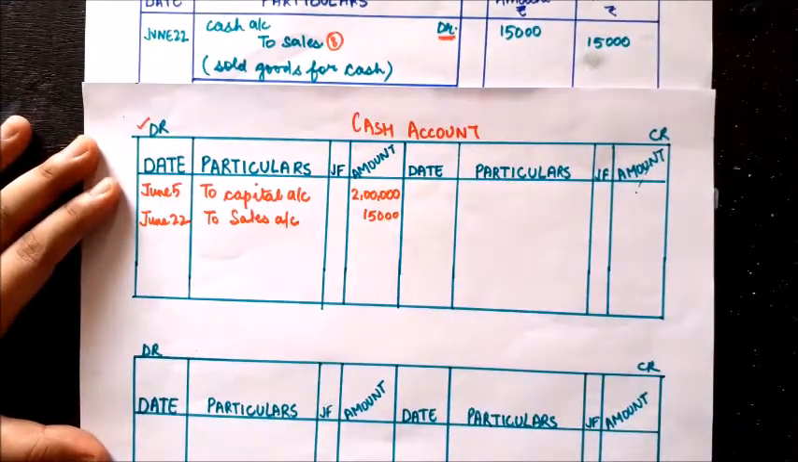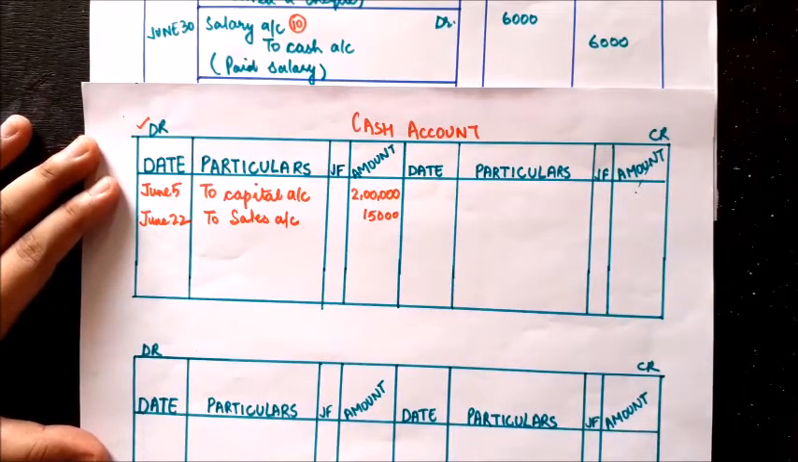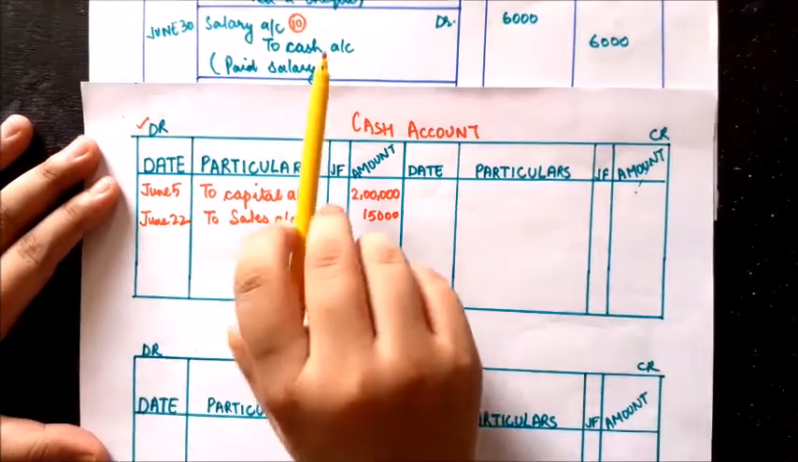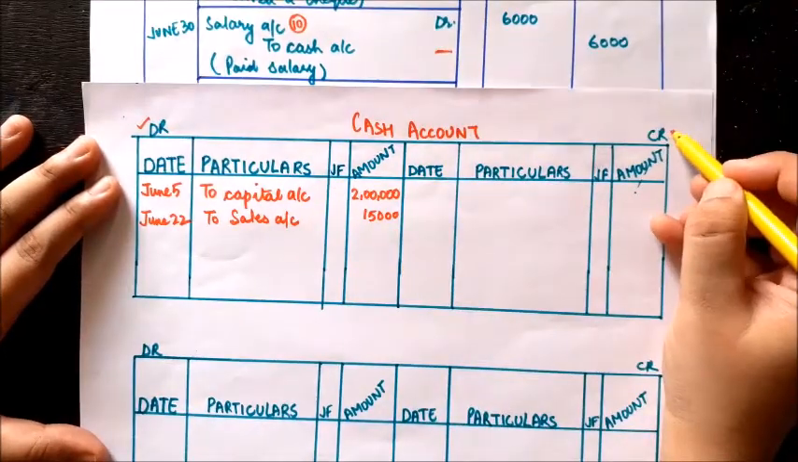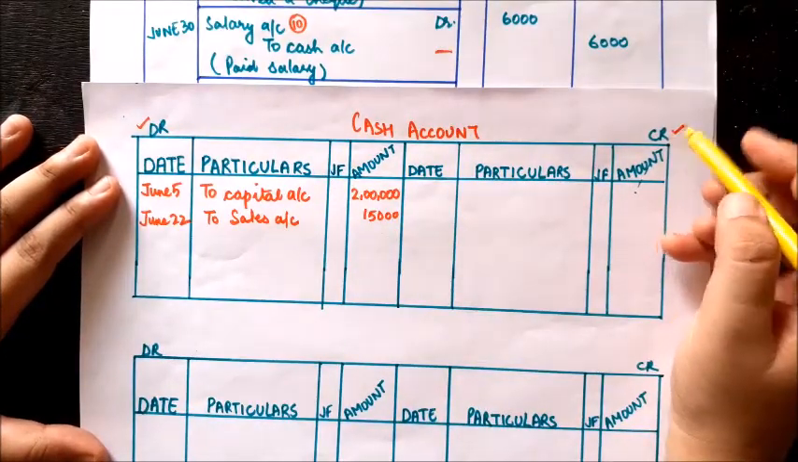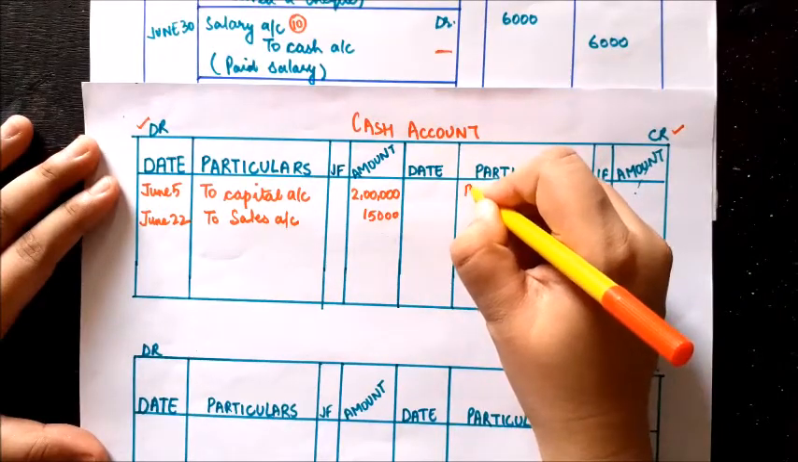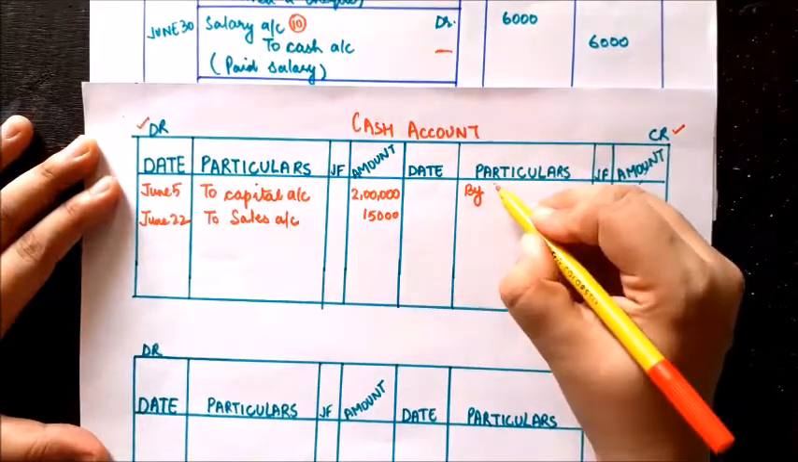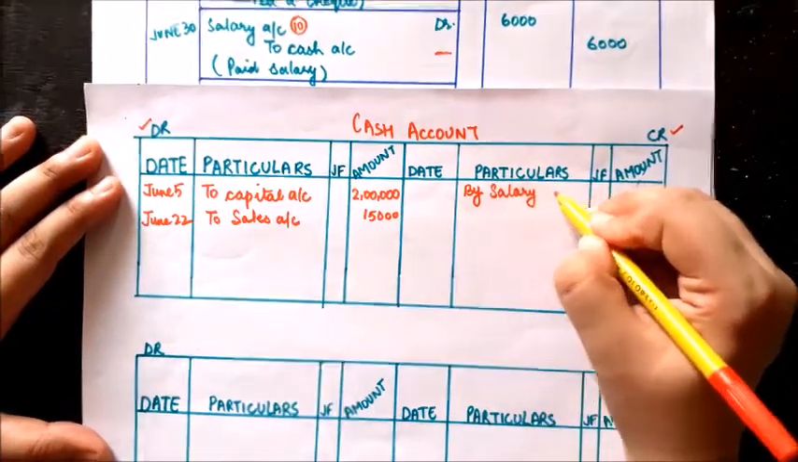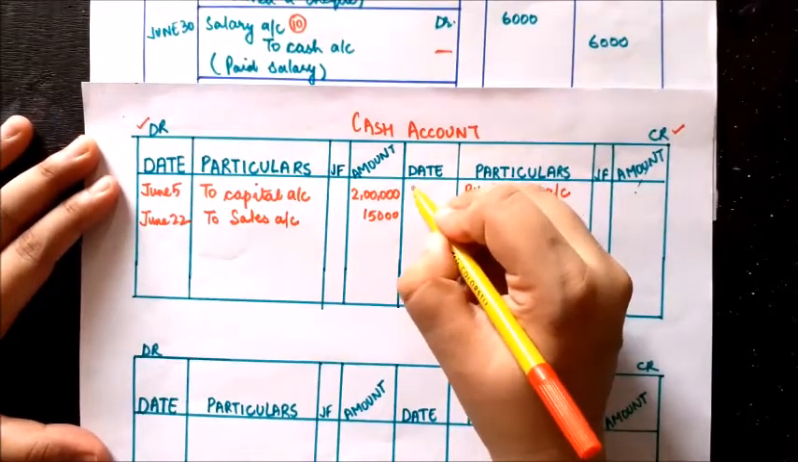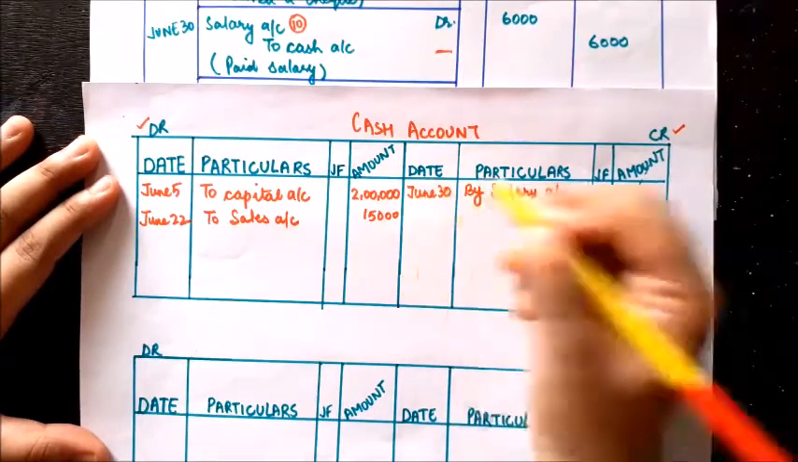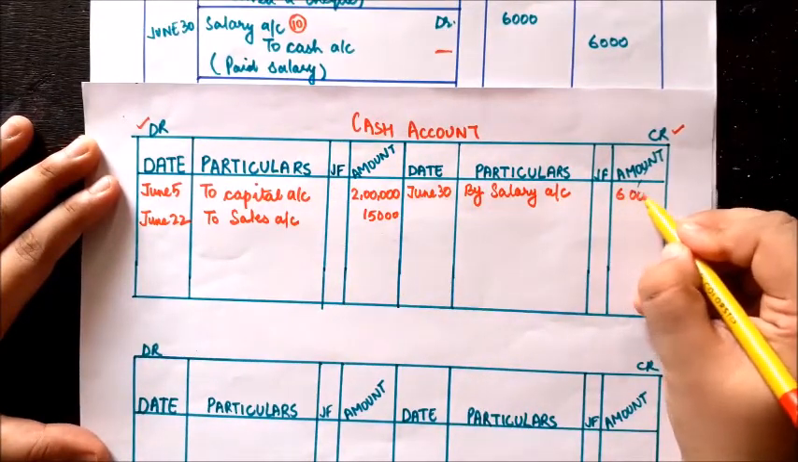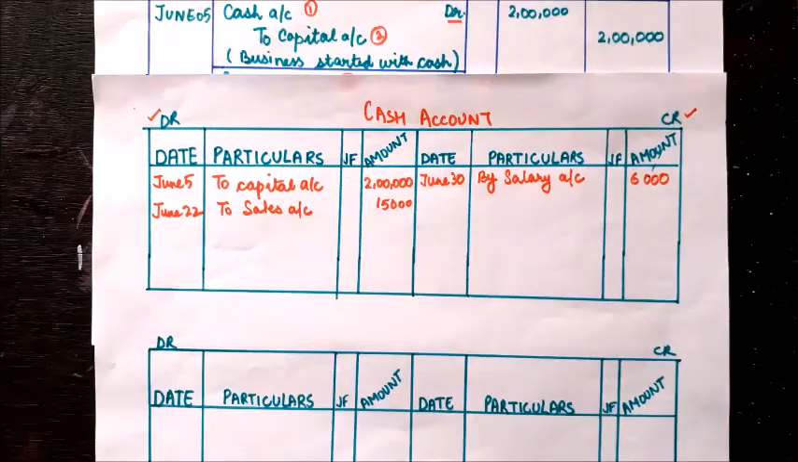Third entry including cash was salary account debited to cash. Now here cash account is coming on the credit side, so we will post the entry on the credit side and you will write the opposite name. Whenever you are writing any entry on the credit side, you will use the prefix by, so by salary account, and in the amount column 6,000 rupees.